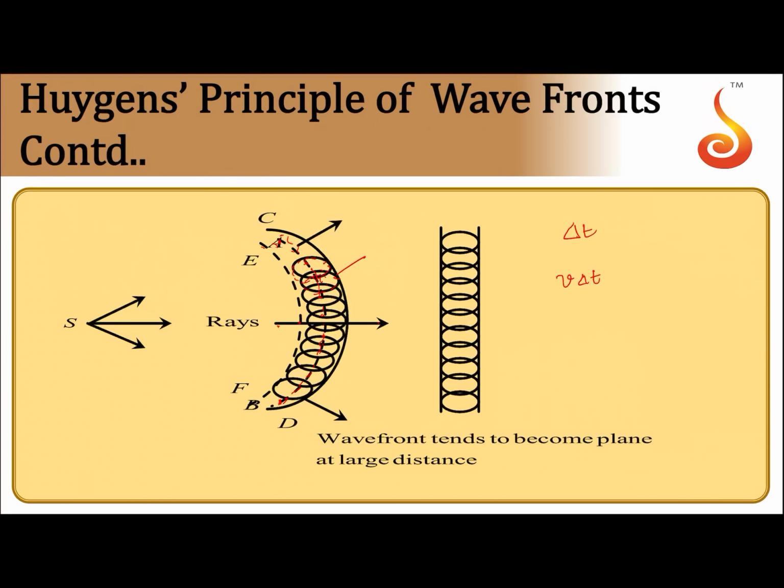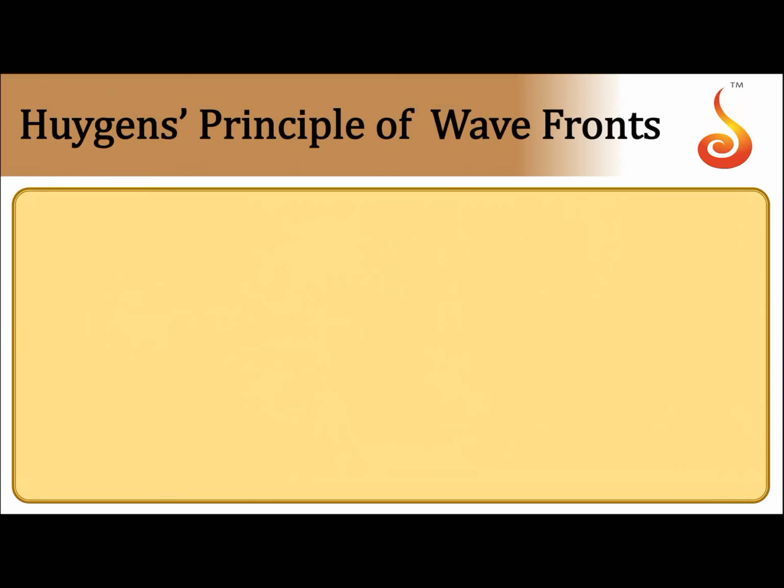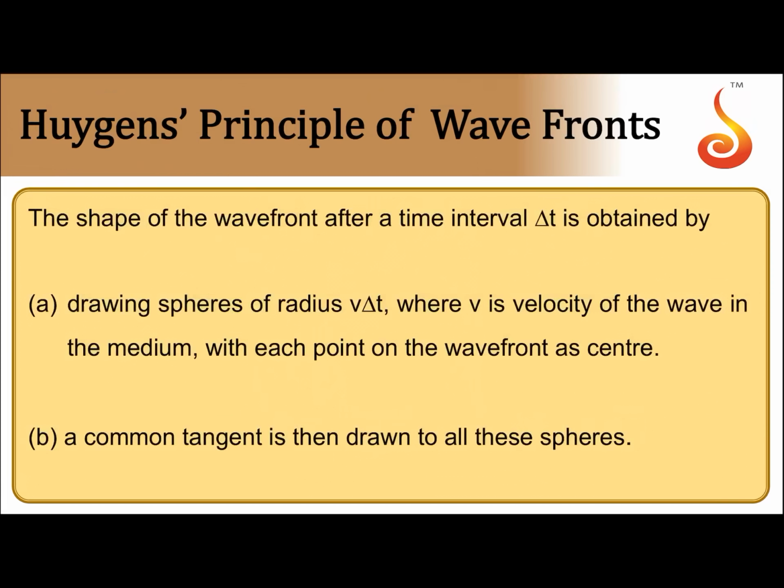When you do this, you get these spheres. Then the common envelope of these will give you the position of the new wavefront. The one in the forward direction is called the forward wavefront, and the one in the backward direction is called the backward wavefront. We know that this backward wavefront does not exist.